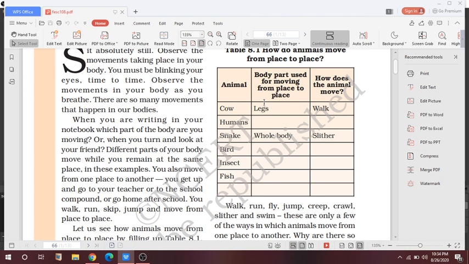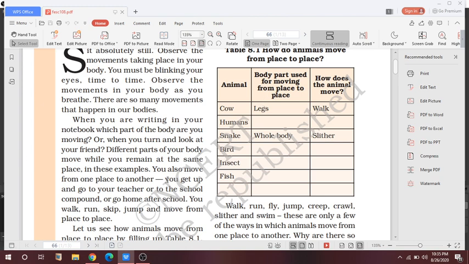But make sure you remember where the ball and socket joints are found, and what is ball and socket joint, what is hinge joint, what are pivot joints and fixed joints, also the example. And that's it. Ball and socket joints are found in hips and arms, hinge joints are found in elbows and knees, pivot joints are found in head and arms, and fixed joints are found in skull part.